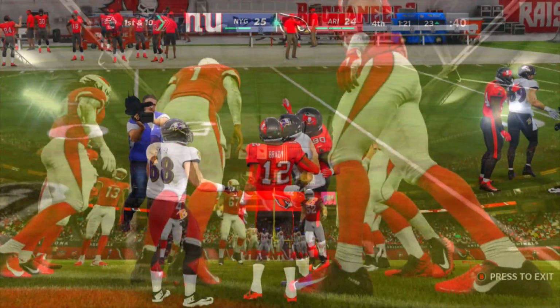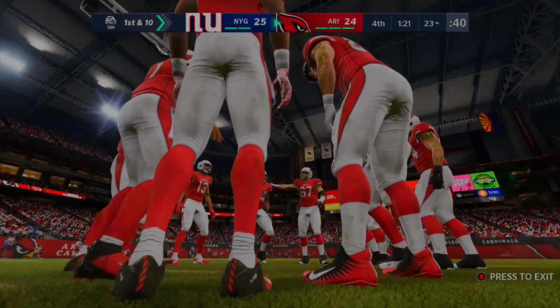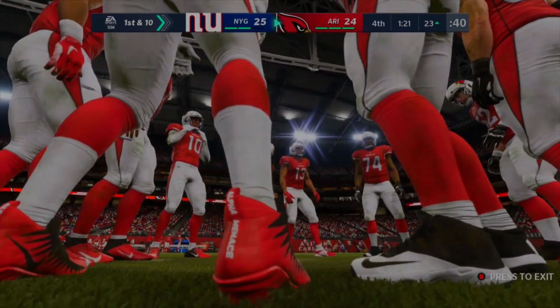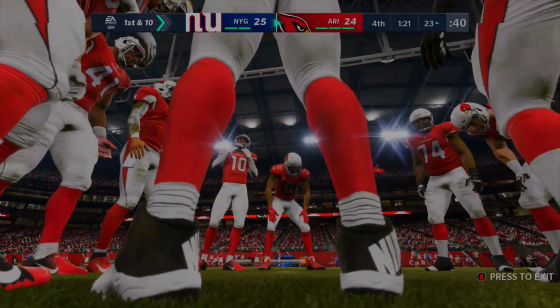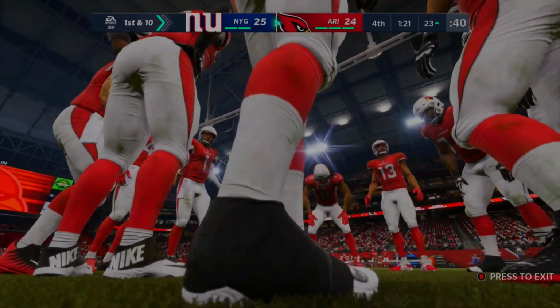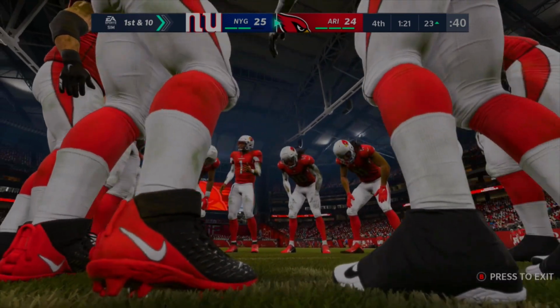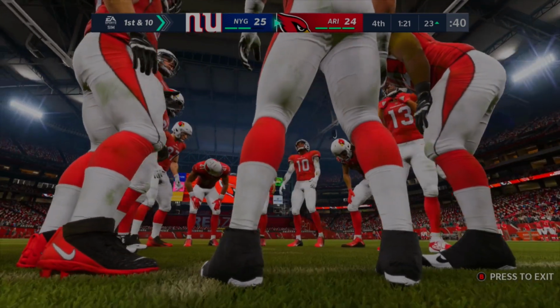Let's go. And once again, in the opposing 23-yard line, the Cardinals, all they need is a field goal. We're going to see another final minute lead change, is my guess. That's, of course, if the Cardinals can hold on versus the New York Giants. 25-24, 1:20 on the clock. These games have just been crazy. They've been coming down the wire every single time.